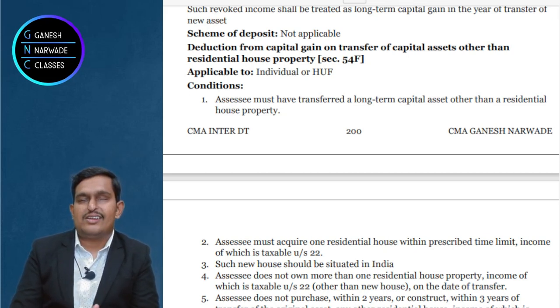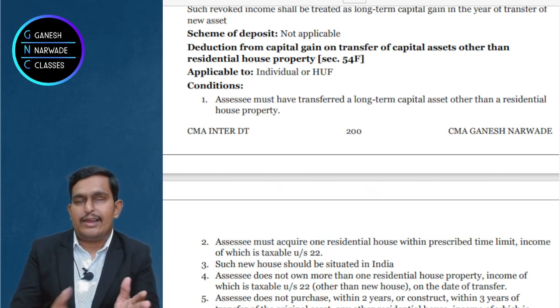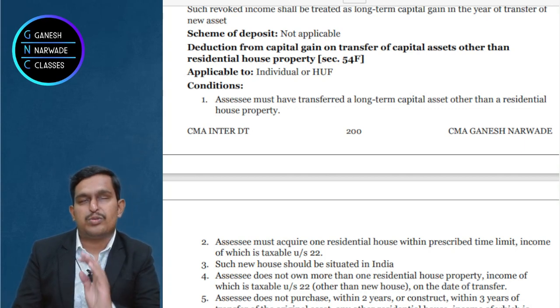When you transfer any long-term capital asset, it can be jewelry, it can be shares, any long-term capital asset, but other than residential house property.